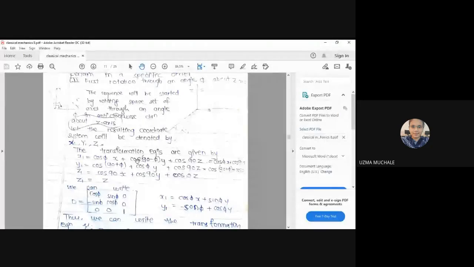Next, x1 and z. x1 and z, because z is equal to z1. And what will be the angle between x1 and z1?